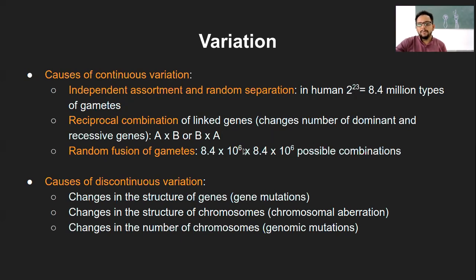So if you multiply the male gamete with the female gamete, that many possible combinations, or possible individuals, can be formed, and that is what is random fusion of gametes. So these are the three causes of the continuous variation.